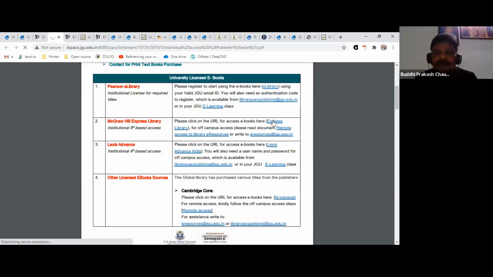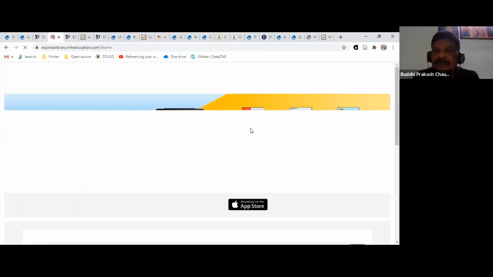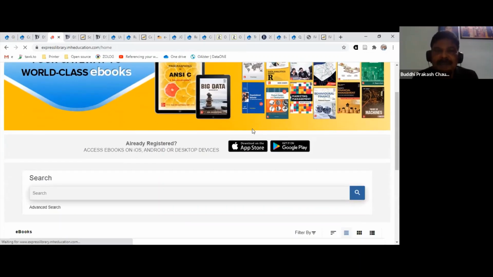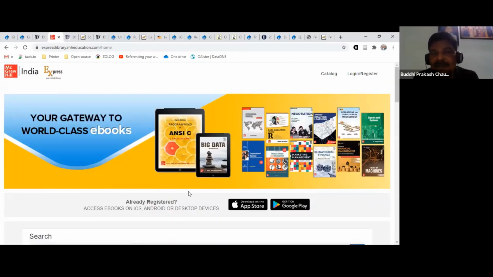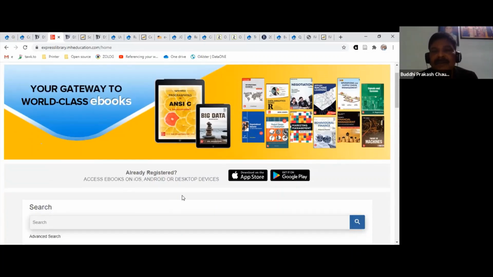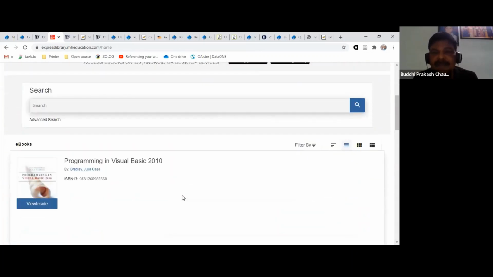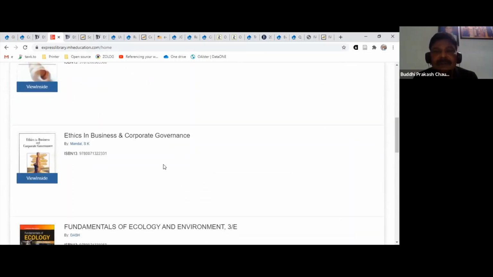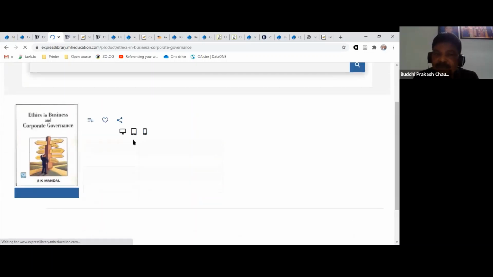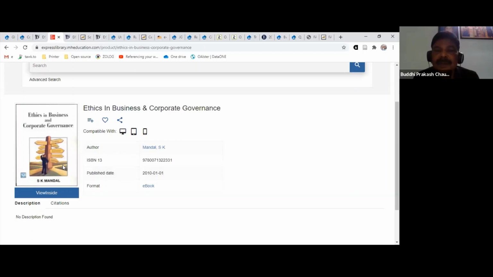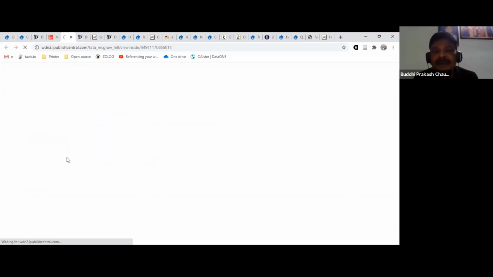For example, there are some books on the McGraw-Hill Express Library. So the McGraw-Hill platform opens right here also, and if you click on the things that have been licensed by us, just click on the library page. These are the books that have been licensed to us. Now some of these books might be listed in the course list also, but we have actually taken licenses for more books than your teachers have prescribed.